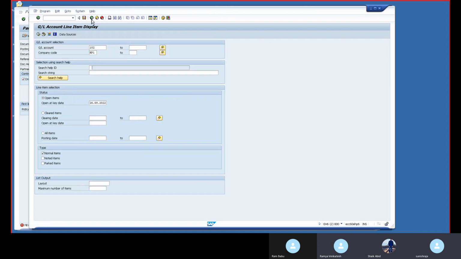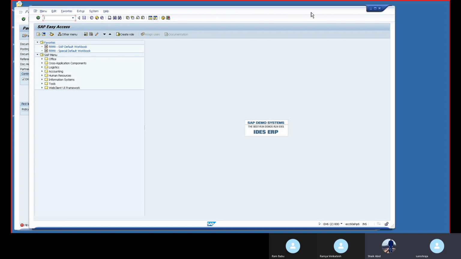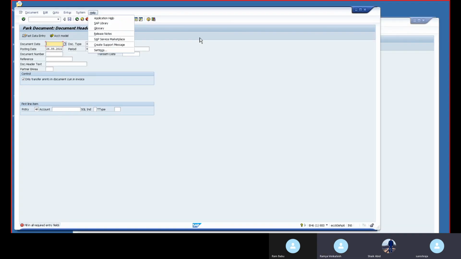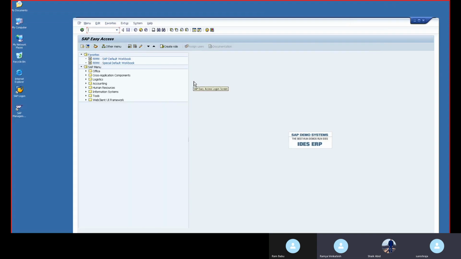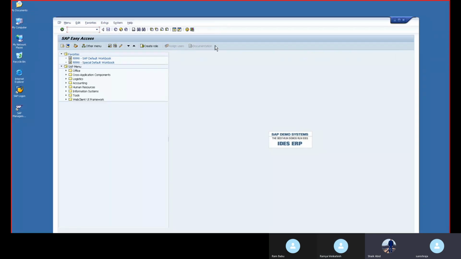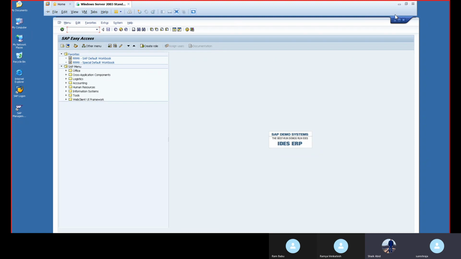Santosh, Suresh, before that you try some 5-6 entries for salary paid today. Some amounts like 500, 5,000, 2,000, like that. For the salary account you try to post some 5 to 6 entries. Why? Because it will be easy to do the reverse. I will show you how we will reverse a single document and how we will reverse multiple documents. If entries are there, then only it will be easy for us. Some 5 to 10 entries. Venkatesh, you try today.